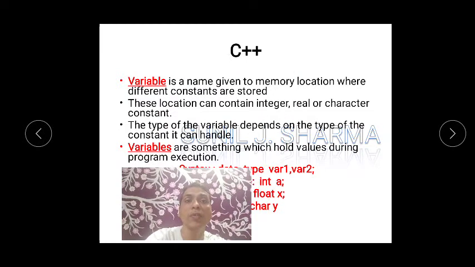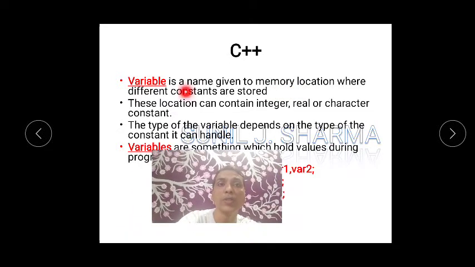Okay, now this is a very important part, variable. Now what do you mean by variable? Variable is a name given to a memory location where different constants are stored. I think just now we have seen tokens. So in that we are having constant words, or you can say values. Constant here means values are stored. I think in maths we write a is equal to 5, b is equal to 7, like that. So a becomes a variable there and 5 becomes a constant or a value.